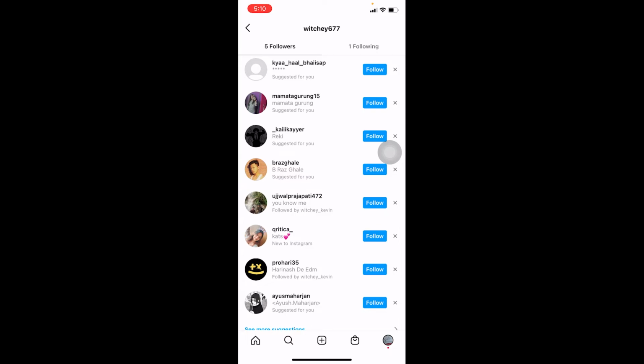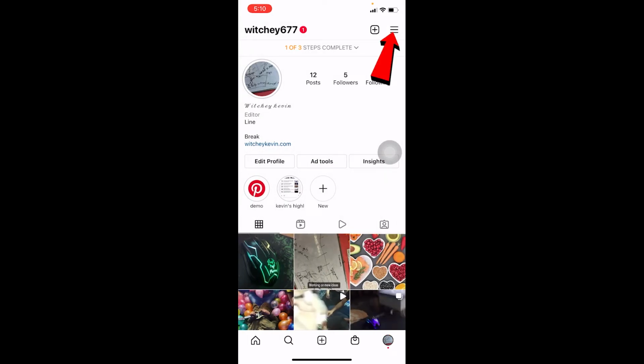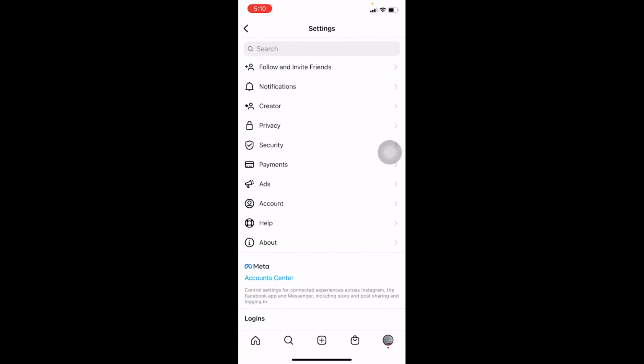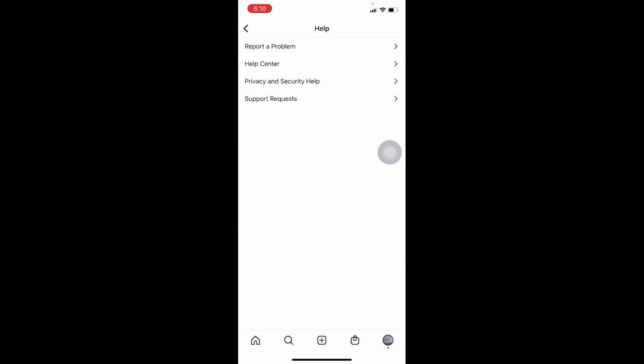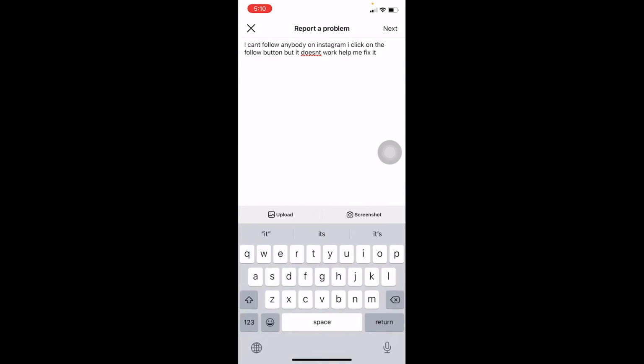And if it's still not fixed, what you can do is come to your profile in Instagram, click on the three lines, go on settings, go on where it says help, click on where it says report a problem, click on report a problem without shaking, and over here you want to write this: I can't follow anybody on Instagram. I click on the follow button but it doesn't work. Can you help me fix it?